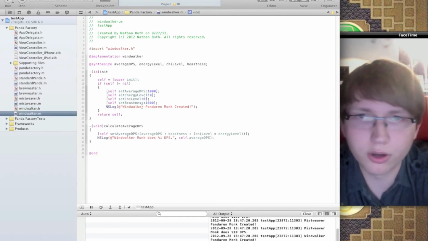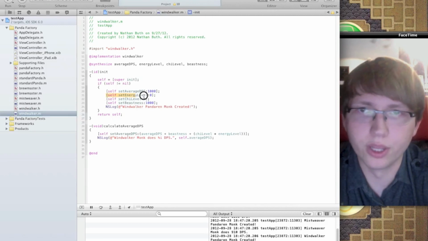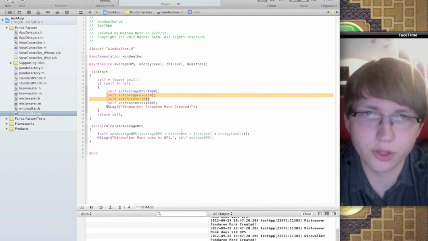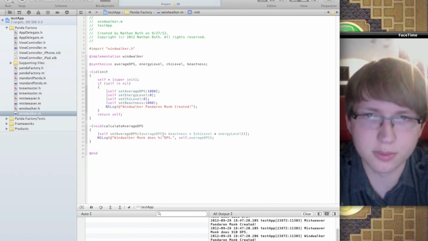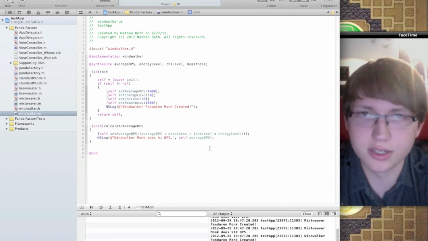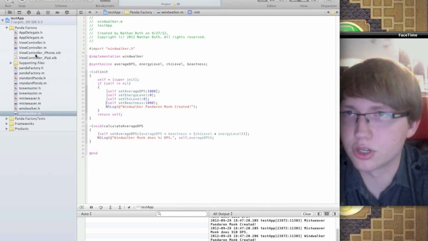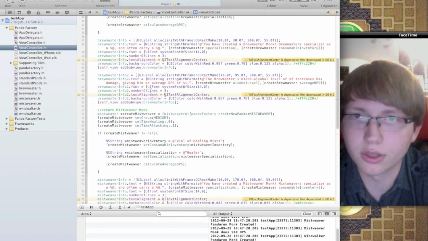Then you have the Windwalker. I'm going to wrap this up real quick. Basically, I just threw in energy level and chi level in there. Those are some of the resources they use. They don't really change much, but I have them in there, and those are determined in the view controller as well. And then beastness is something that I added on, and that's the fun one, I guess. So average DPS plus beastness plus chi level and energy level. And I think I actually changed the beastness in the view controller, if I'm thinking correctly.